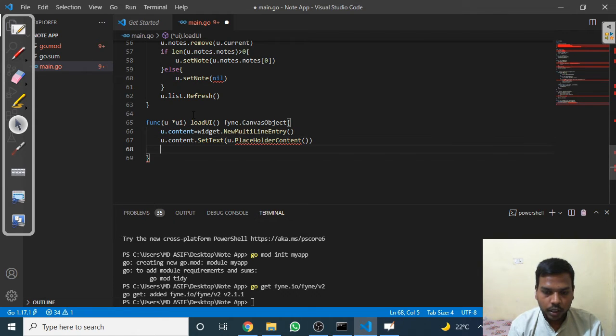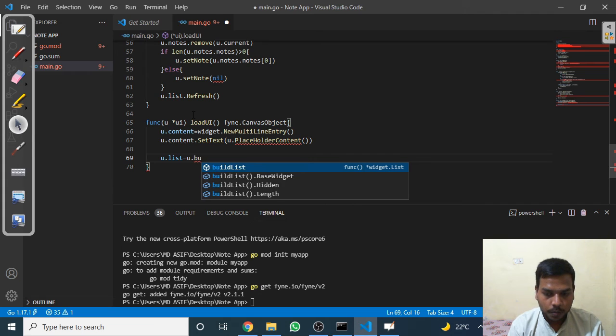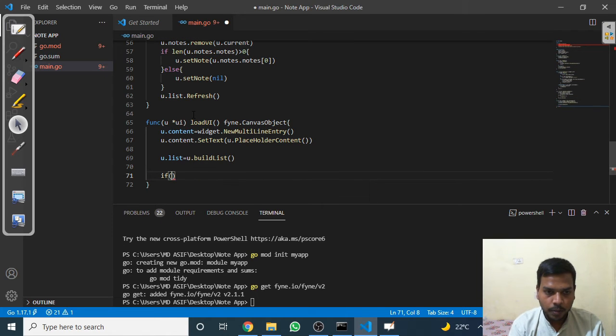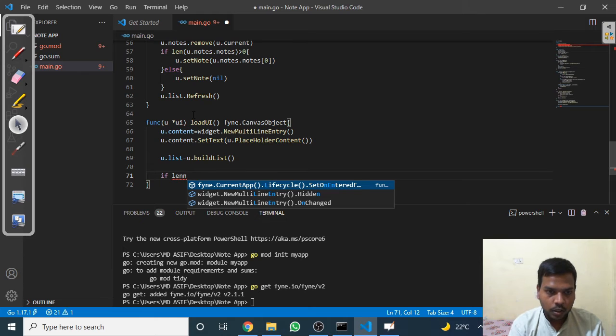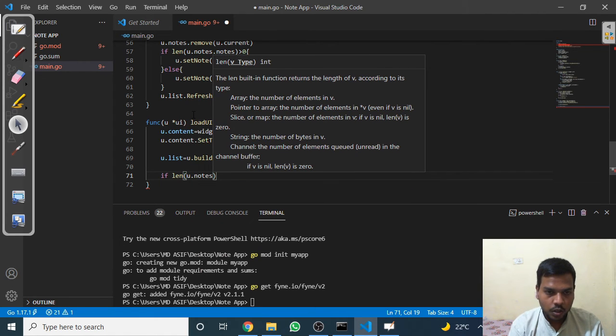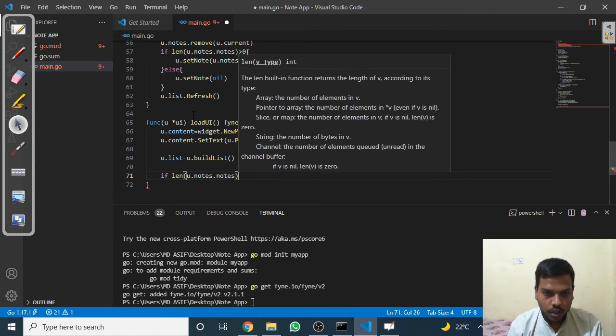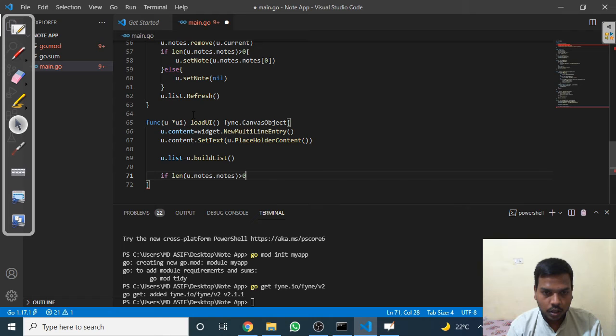And then we will display the list. U.list is equal to u.build list. We have developed this function also, and this will be performed if length of u.nodes is greater than 0.